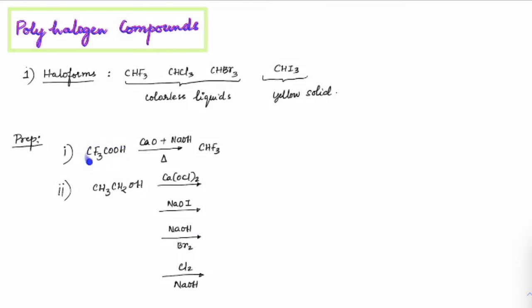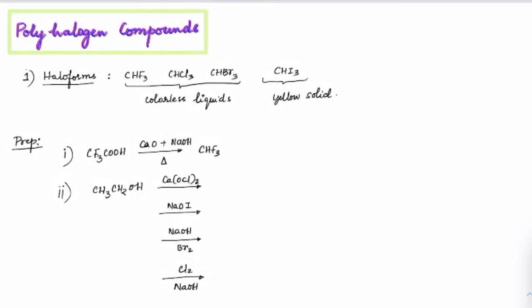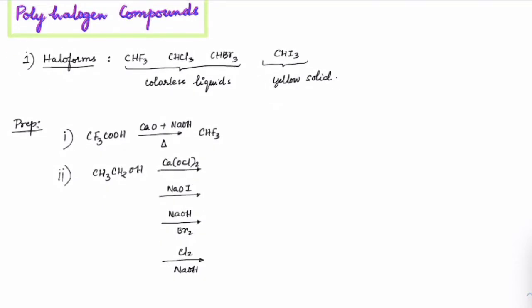First preparation: CF3COOH goes for soda lime decarboxylation with NaOH and CaO. It would first form CF3COO minus, and on heating it would become CHF3. So that's how fluoroform is prepared. In most cases, when you have to prepare chloroform, bromoform or iodoform, we will use the haloform reaction, which is also a very important reaction as a test. Before going into that, just write down what types of products we can expect here.